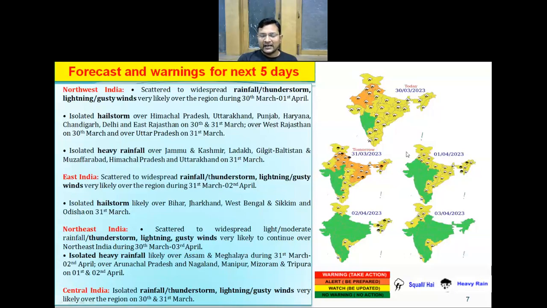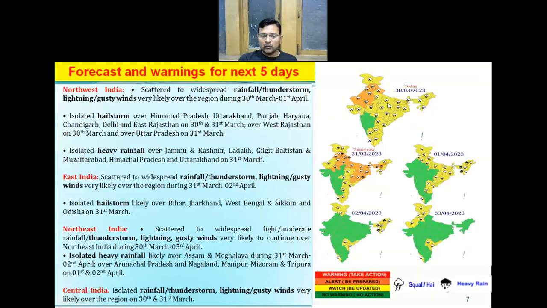On 31st of March, isolated heavy rainfall activity is also likely over Jammu Kashmir, Himachal Pradesh, and Uttarakhand. And in East India, there will be light to moderate rainfall activity over many parts of East India during 31st of March till 2nd of April. And in East India, isolated hailstorm activity is also likely on 31st of March, mainly over Bihar, Jharkhand, West Bengal, Sikkim, and Odisha.